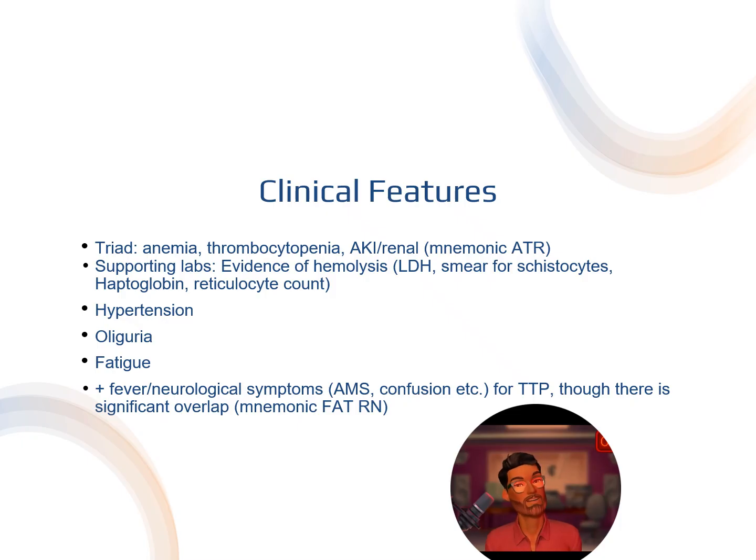As a feature of kidney injury, patients can present with hypertension, oftentimes oliguria, and fatigue. Fever and neurological symptoms are more concerning for TTP, which is again a cause of TMA. However, there's a lot of significant overlap between TTP, atypical HUS, and typical HUS, so making the diagnosis of TTP based on fever and neurological symptoms is not a given. There is a mnemonic for that, FAT-RN: fever, anemia, thrombocytopenia, renal failure, and neurological symptoms.